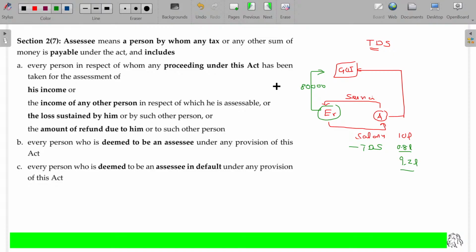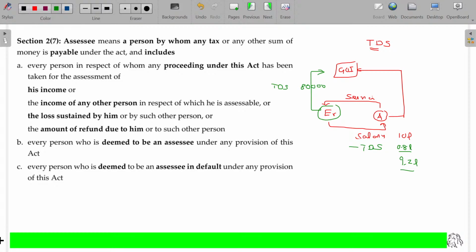This one is named as TDS. Is that clear? Tax deducted at source. Which is the source? Receipt of the salary income is the source. At that source time itself, the amount is deducted and deposited on behalf of you. Whose money is this? It's your only. This 80,000 is yours only.